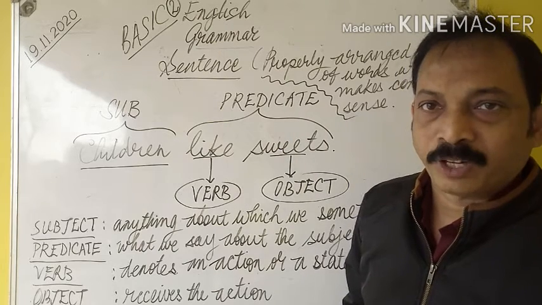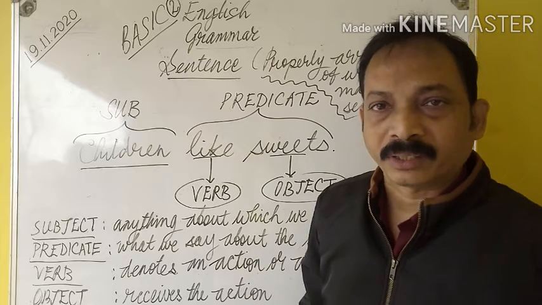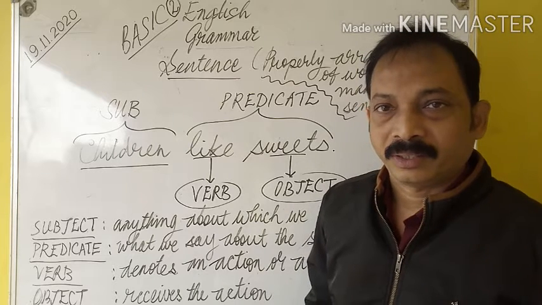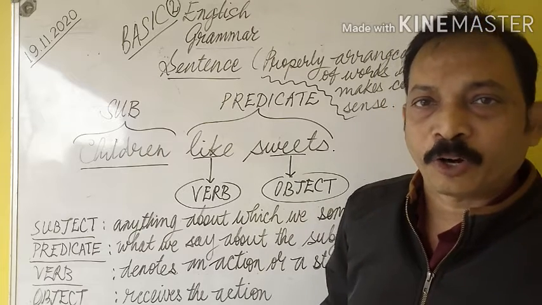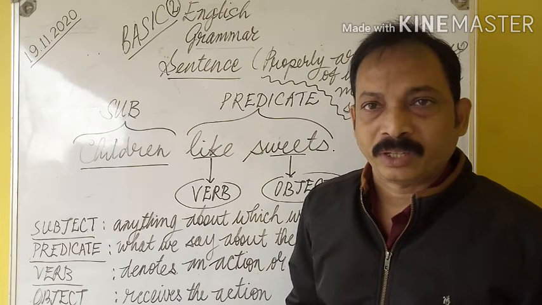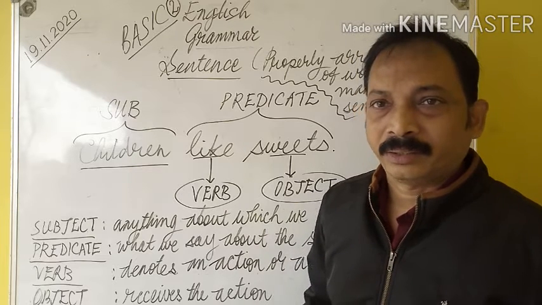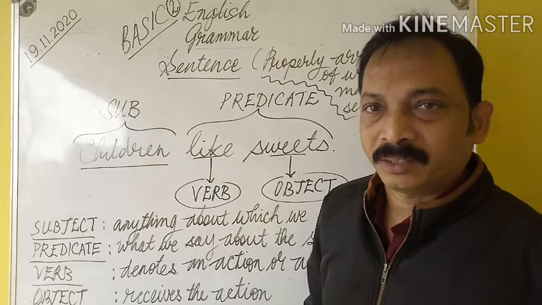Then we will see what is subject. Anything about which we say something is the subject. The name of a person, place, animal, bird, thing, quality, action, anything can be used as a subject.